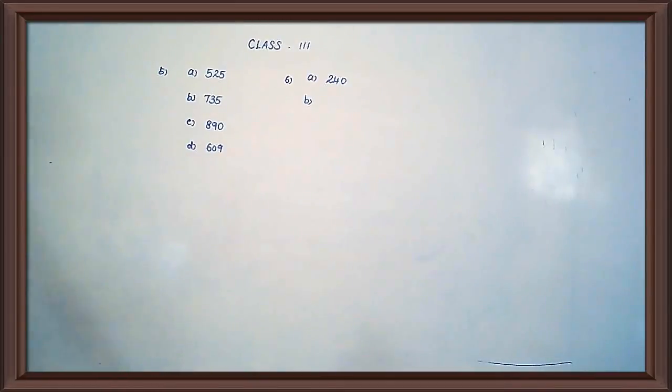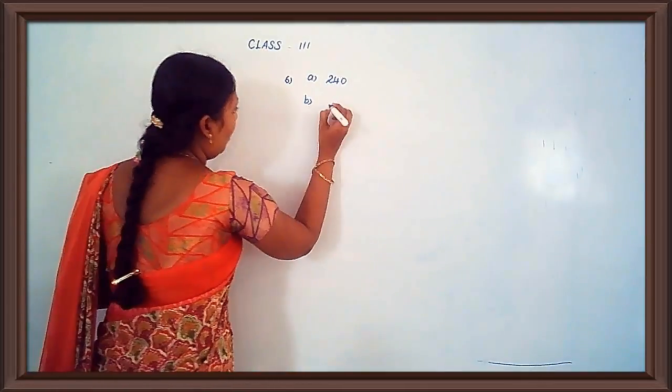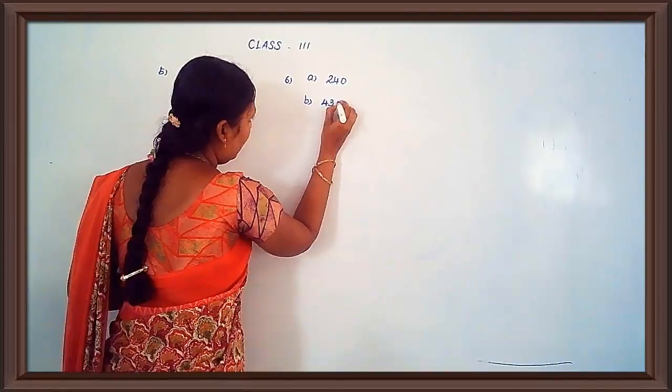B, 418, 428. Then it is decreasing by 10 steps. So then you write 438.